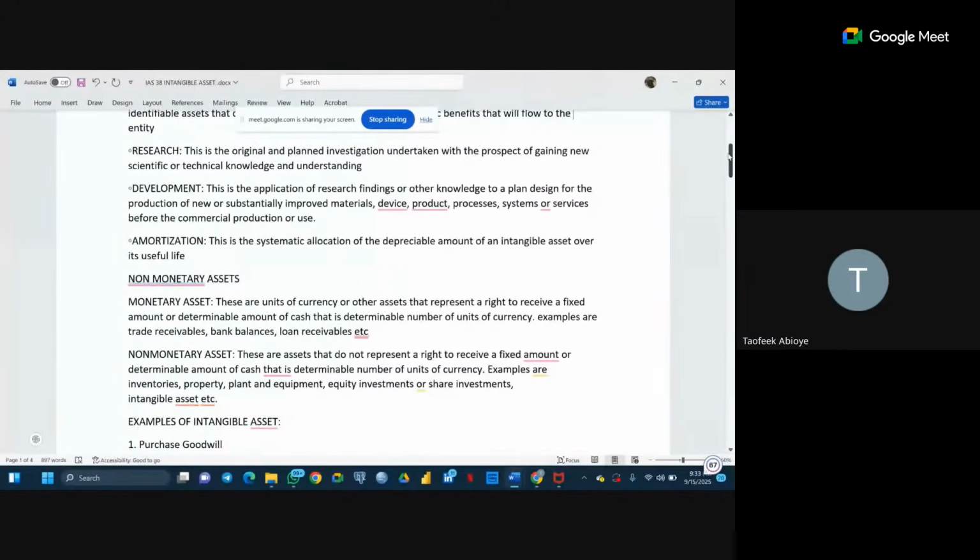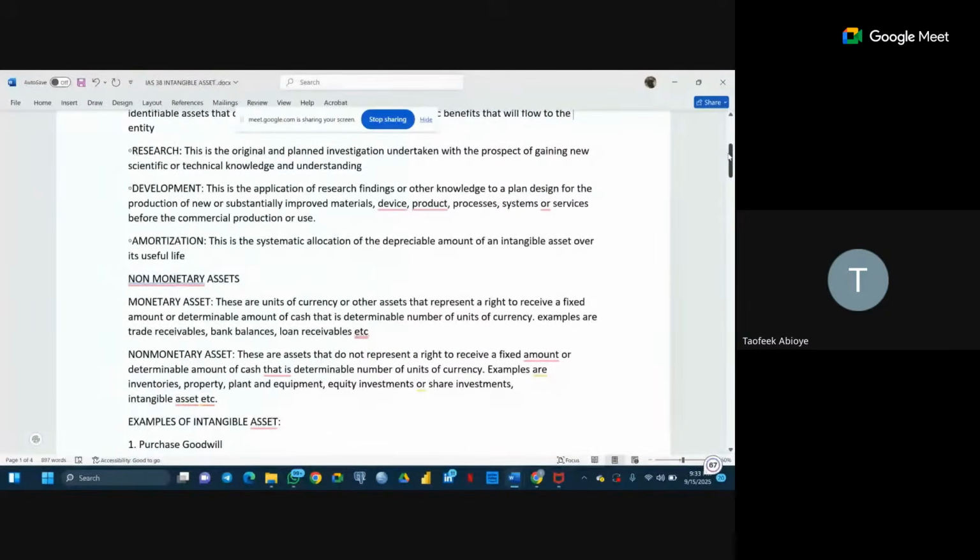So we have non-monetary assets. First of all, look at monetary assets. Monetary assets are cash, currency or other assets that represent a right to receive a fixed amount or determinable amount of cash. That means a determinable number of units of currency. Examples are trade receivables, bank balance, loan receivable.